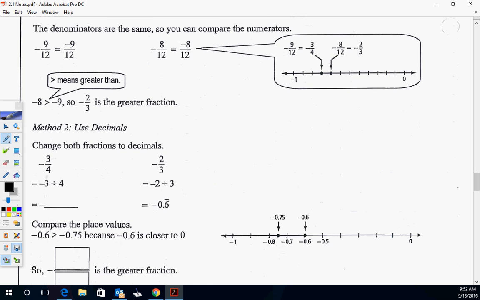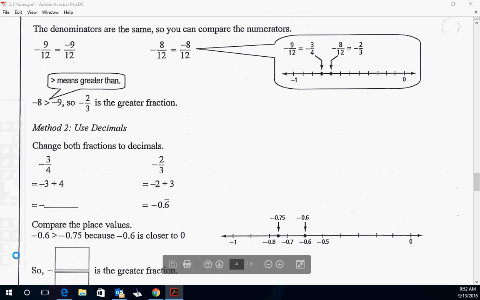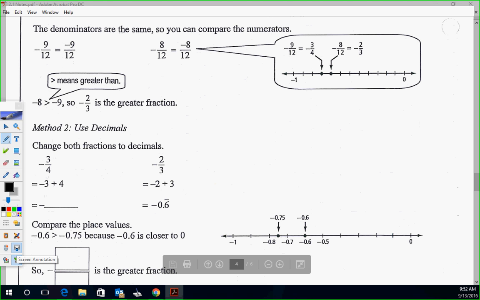They're going to go over that some more. They're pretty much talking about the same thing we just said. Negative 8 is greater than negative 9, so negative 2/3 is the greater fraction. And they show you on the number line there as well. The other thing you can do is change both fractions to decimals. So negative 3/4 is negative 0.75, and then we also have negative 0.6. You can put that on a number line, and again, the one furthest to the right is the bigger one, which again is negative 2/3. Just doing it in decimal form this time.